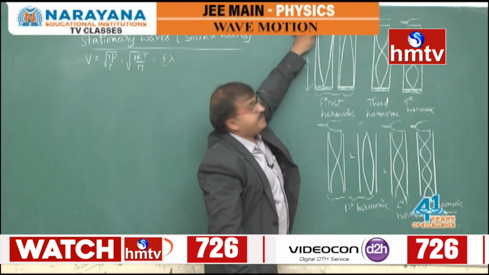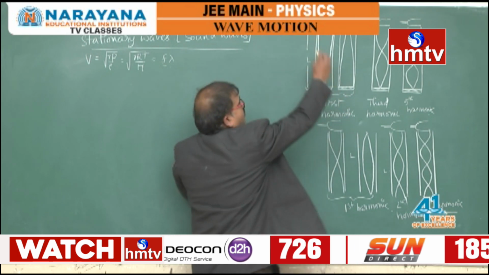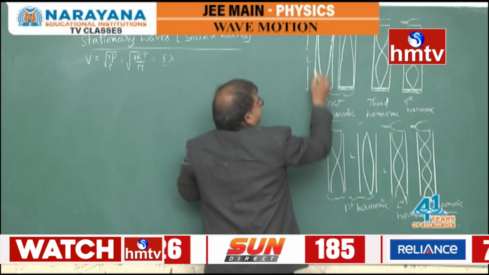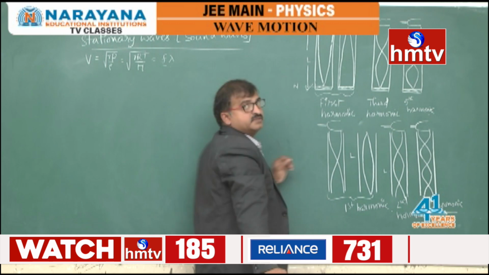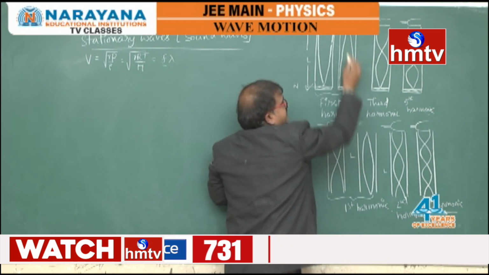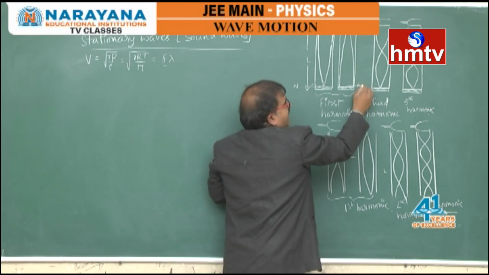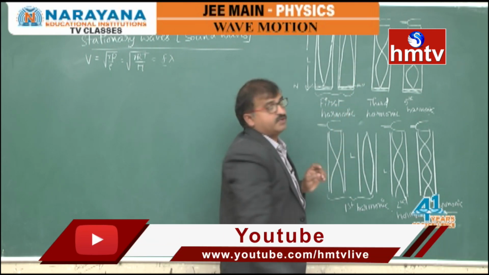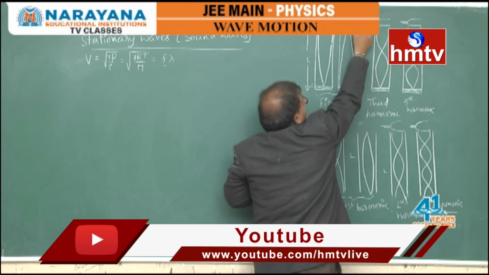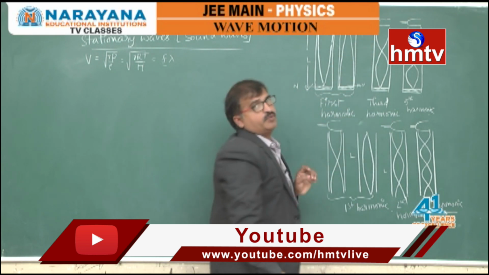Where a displacement antinode is formed, a pressure node will be formed, and correspondingly the pressure antinode will be formed at the closed end and the pressure node at the open end.